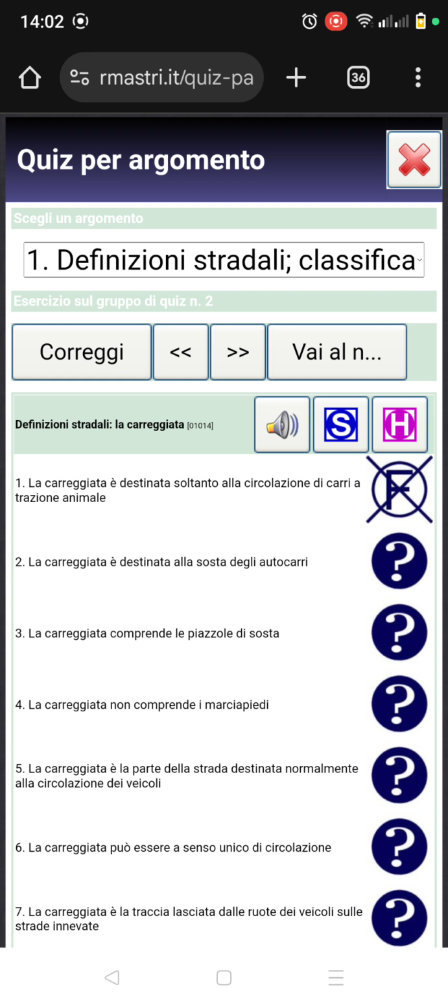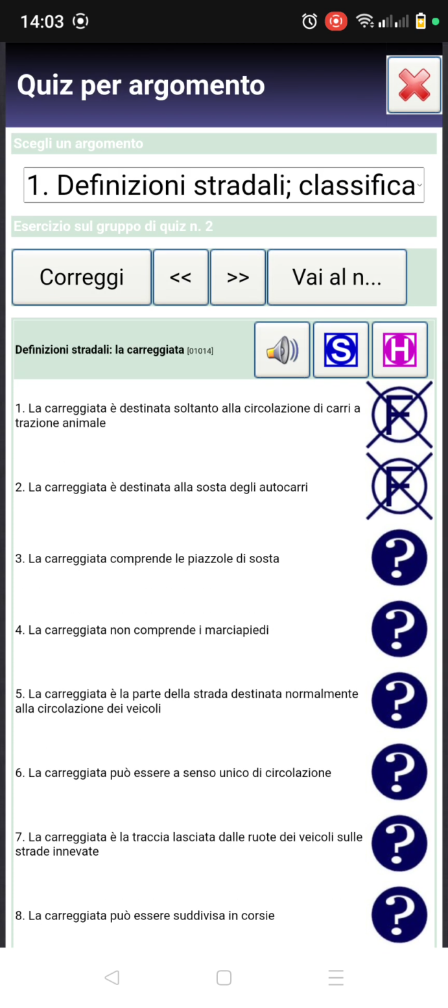Our next question: La carreggiata è destinata alla sosta degli autocarri. The second question says the carriageway is designated for the parking of autocarri, the trucks used to carry goods. No, the carriageway is not designated for the parking of trucks. The carreggiata is reserved for the circulation of vehicles. So number two is false.